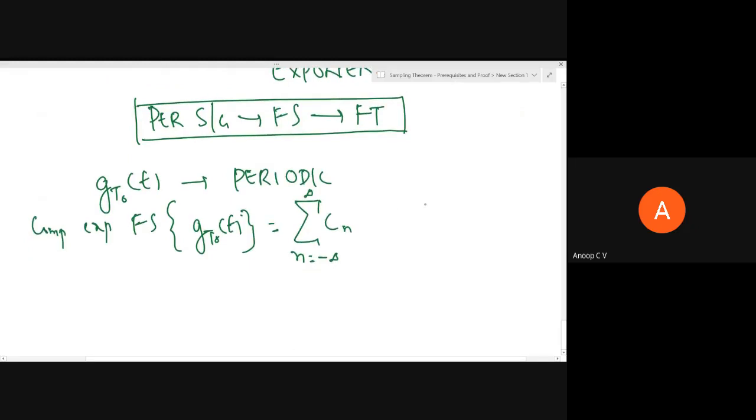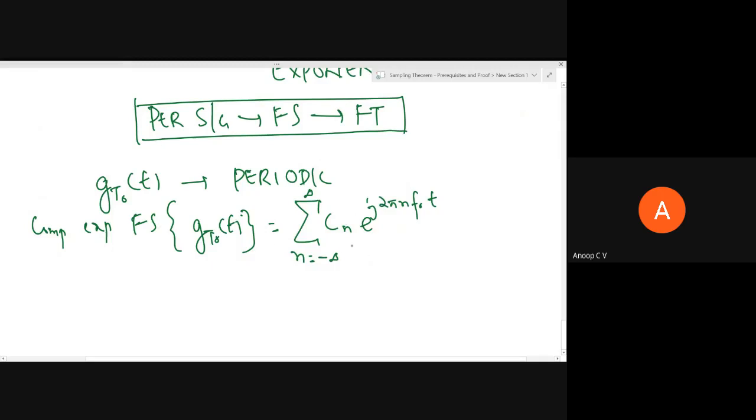So we are just recollecting that, so that you will be able to appreciate whatever aspects I'm discussing under the proof of sampling theorem. So this into e power j 2 pi n f naught t. So this is what actually is Fourier series representation.